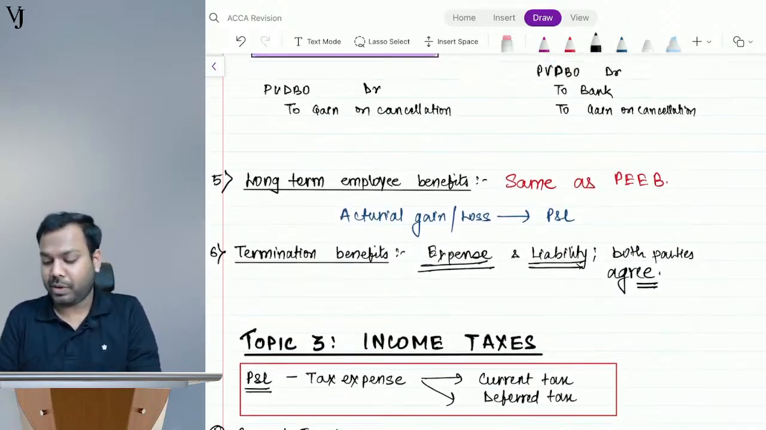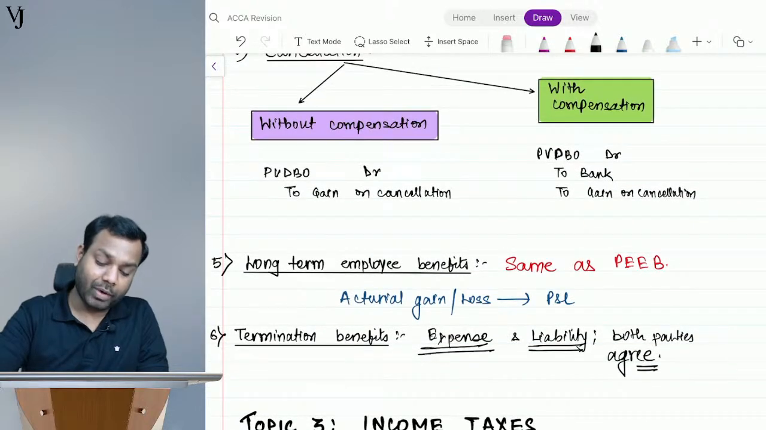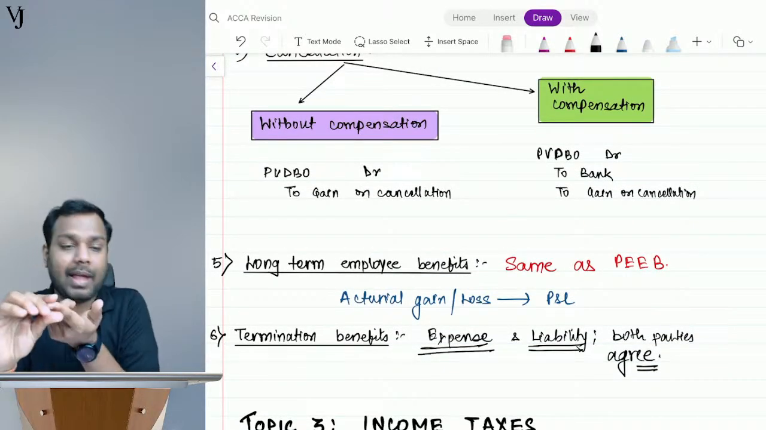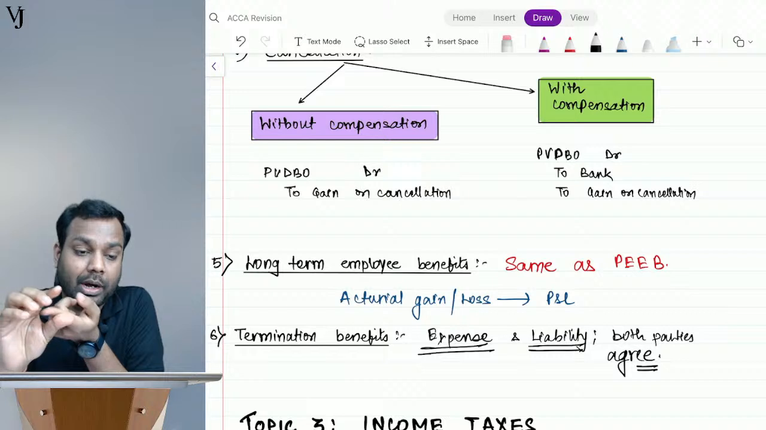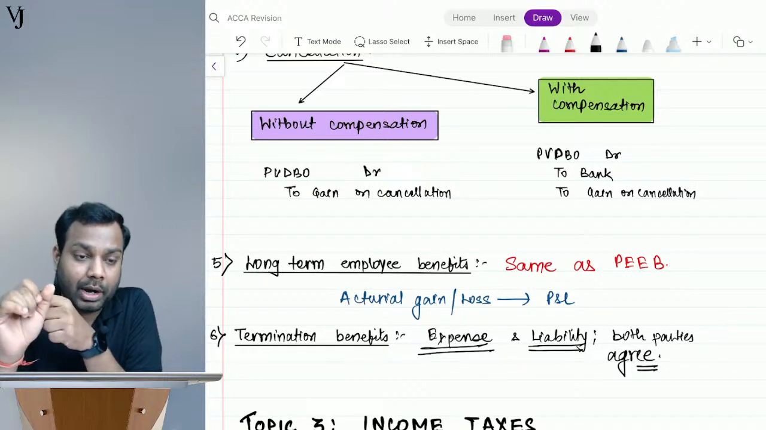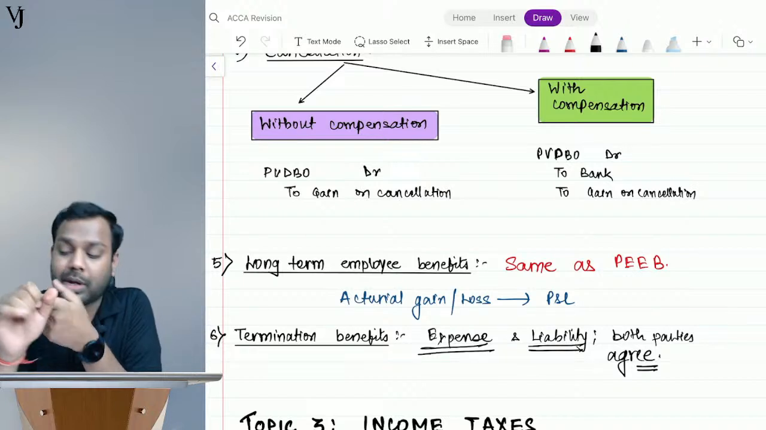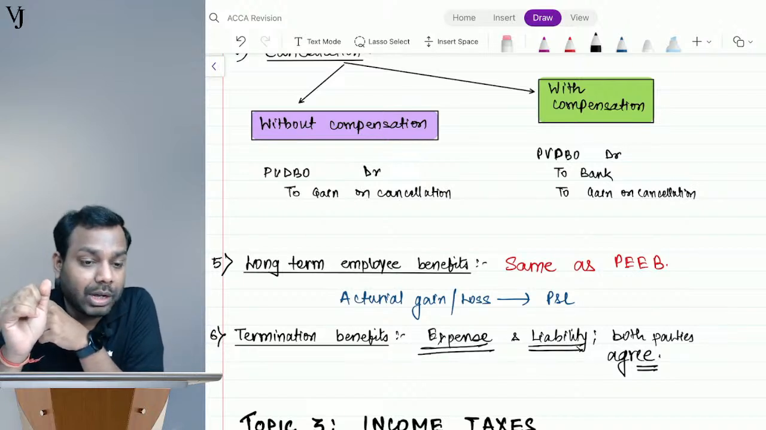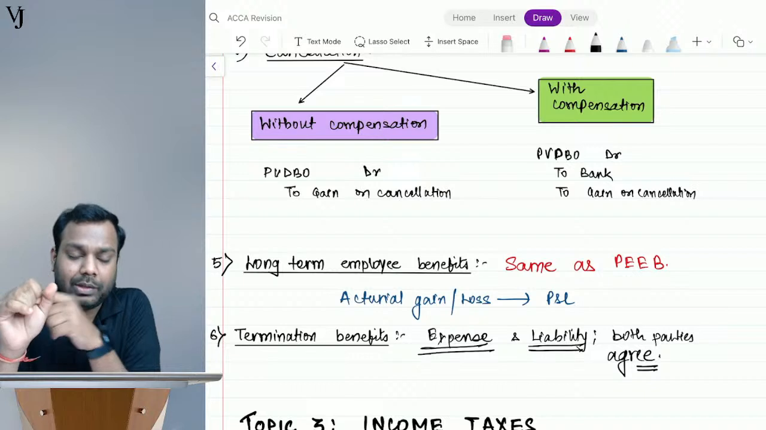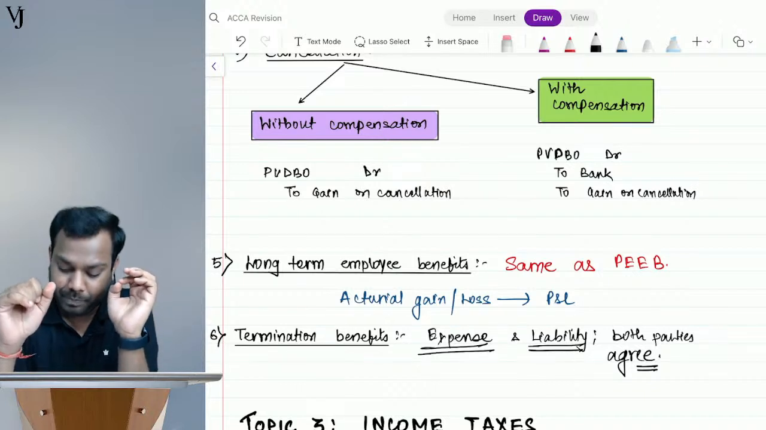Now, if I have to answer what are the items of OCI, I'll say actuarial gain or loss on defined benefit obligation, actuarial gain or loss on the plan assets. Okay, now the ceiling adjustments on the plan assets. Okay, these are the items which will go to OCI.